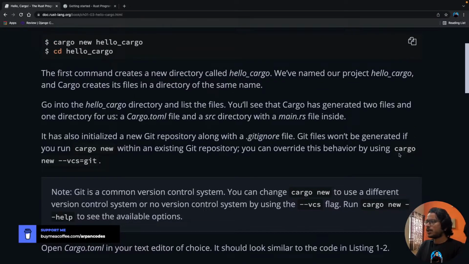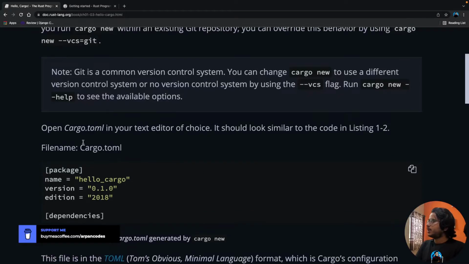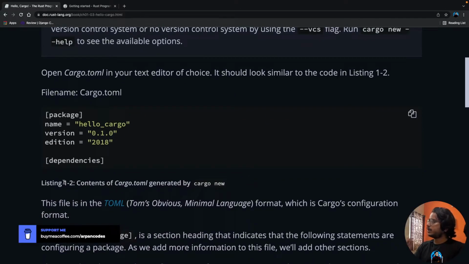Okay, so it also has initialized a new Git repository along with .gitignore. Git files won't be generated if you run cargo new within an existing Git repository. So we don't have any existing repository. Open Cargo.toml in your text editor of your choice. It should look similar to listing 1-2.